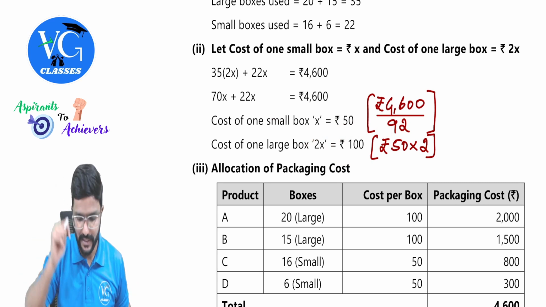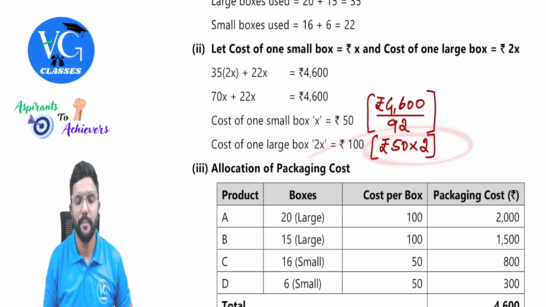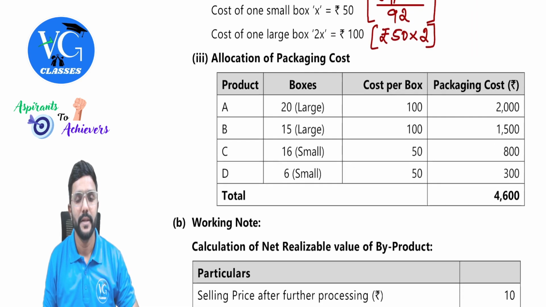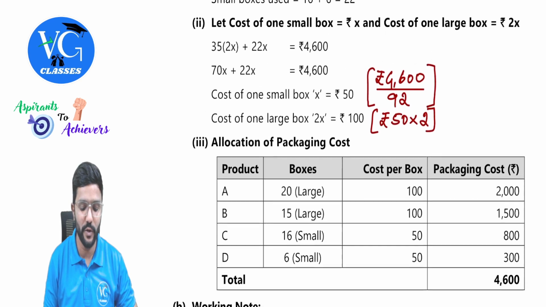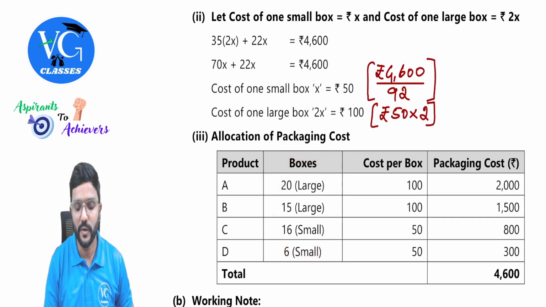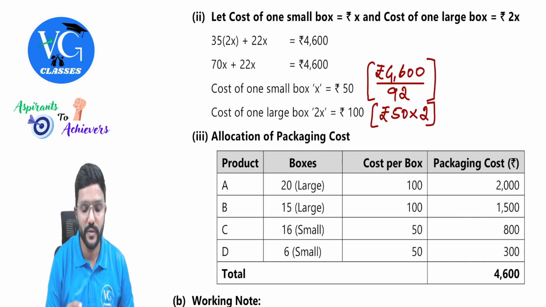Hope you got it. Yes, sir. I've just shown the calculation here. Better you guys also show like this in the exam. Don't straight away write the answers. Then allocation of packing cost. We already know the number of boxes and we know the cost per box. Just multiply both, guys. Just multiply both of these.